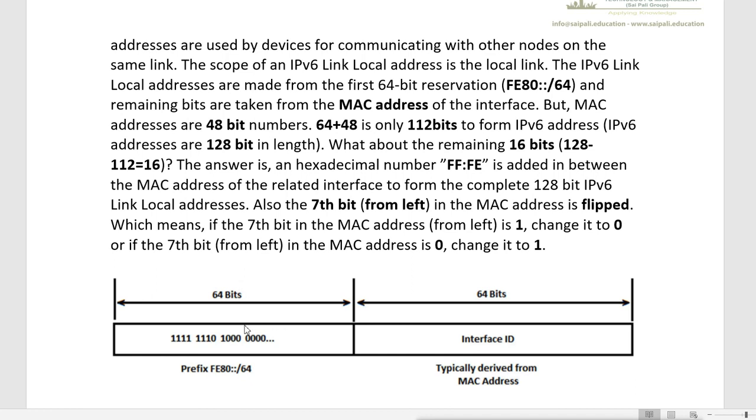So we can compare it with IPv4: the first 64 bits are the network part and the last 64 bits are the host part. The host part can be anything, but the network part must be the same to communicate between two machines. If you have 2, 3, 4 machines, a group of machines, all these machines must have the same network part. The host part can be anything. Then they can communicate. Same as IPv4. So in IPv6 also, the first 64 bits are the network and the last 64 bits are the interface ID, or we can say the host ID.